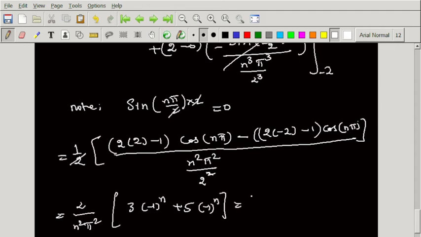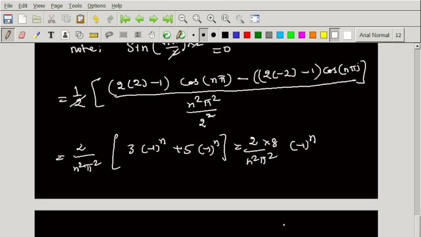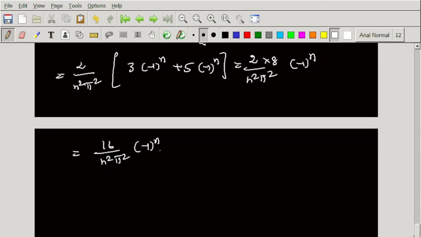Then we can write it as 2 divided by n square pi square, this is 8 times minus 1 power n. So if you multiply this, we can write it as 16 times n square pi square of minus 1 power n. So this is nothing but an.